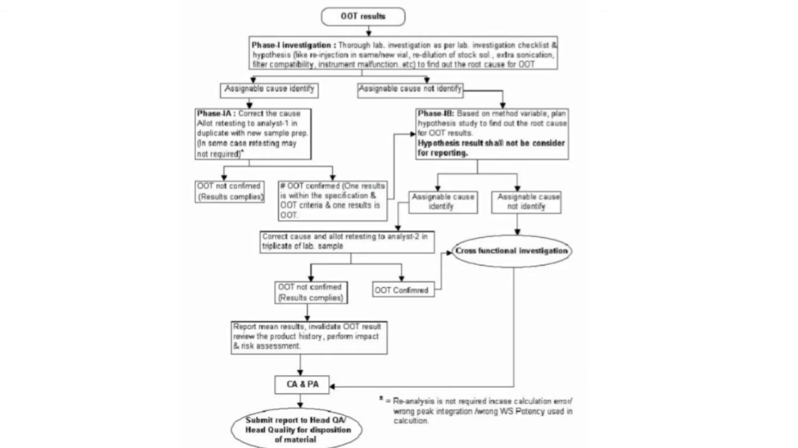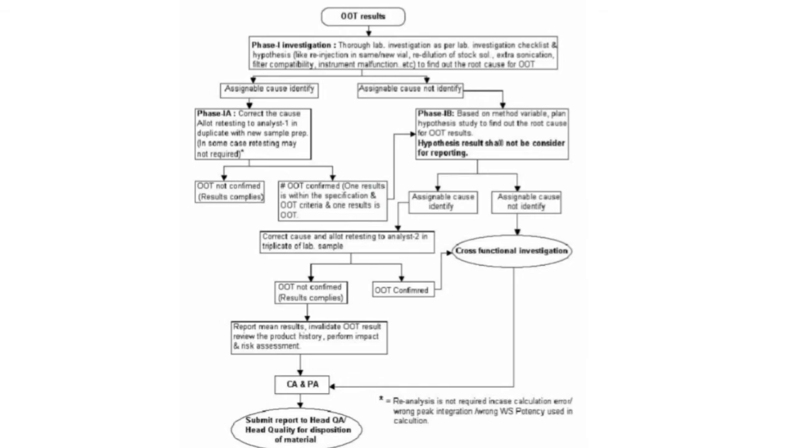It is also defined in two phases. Phase A: correct the cause and allot retesting to analyst 1 in duplicate with new sample preparation. In some cases retesting may not be required. In phase B, based on the method variable plan, a hypothesis study is done to find the root cause. For an OT result, the hypothesis result shall not be considered for reporting. We can never report a hypothesis result. We will report only the first result or the second analyst's analysis result.